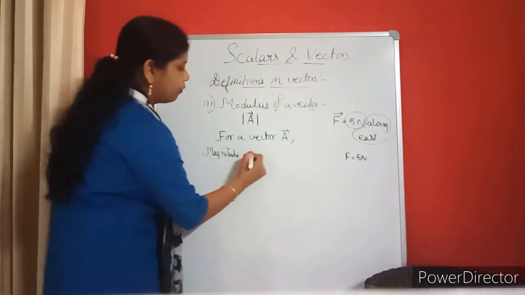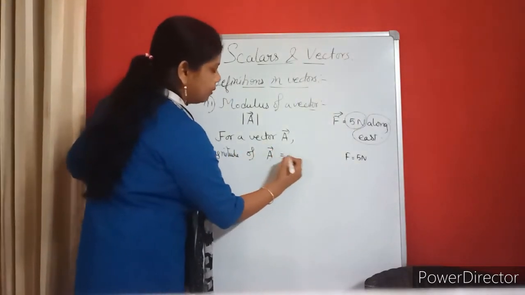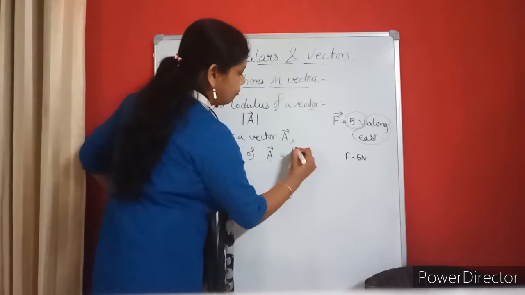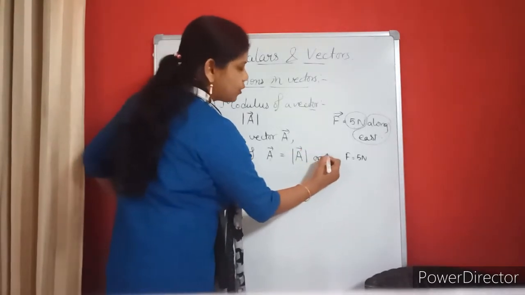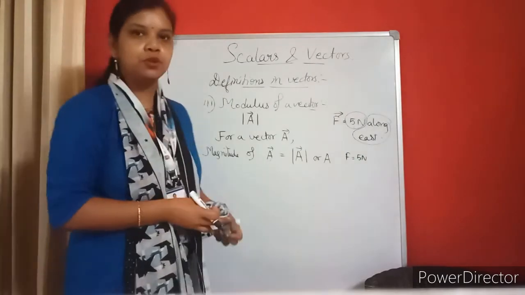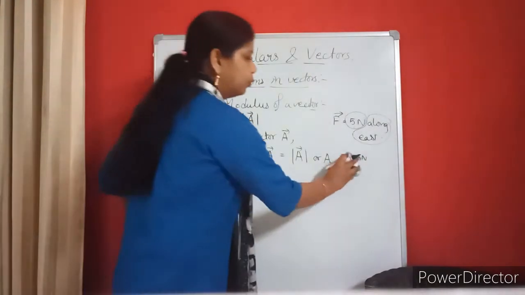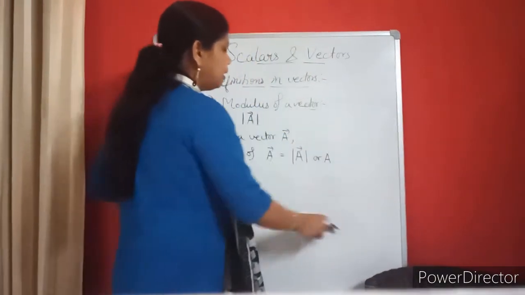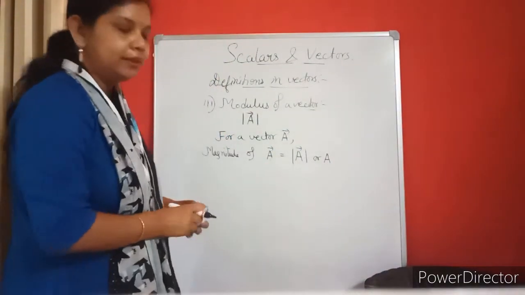Magnitude of vector A will be written like this. Or if you want to write A, it is okay, no problem. But it should be bold. Got it? So I wrote the third definition.